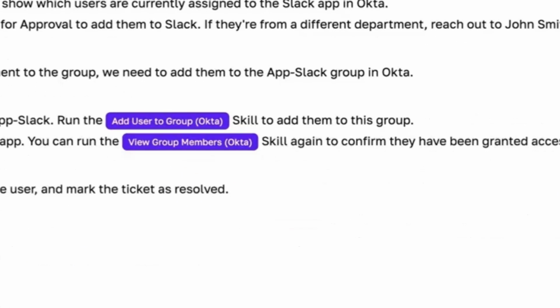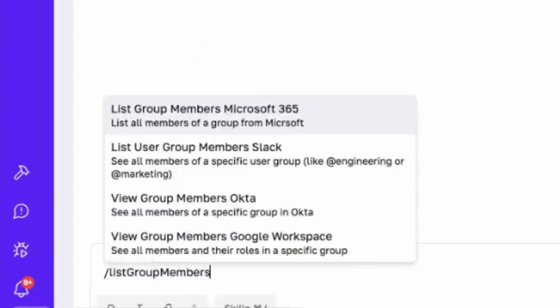Here you can see that we've got hints to the automation, which are essentially the skills in the Fixify product that are available. So now I'm going to go ahead and run a skill just to get some output and see what we should do next. So I'm going to list app users for Okta. And I'm going to do that for Slack.